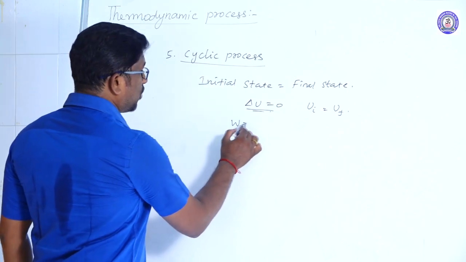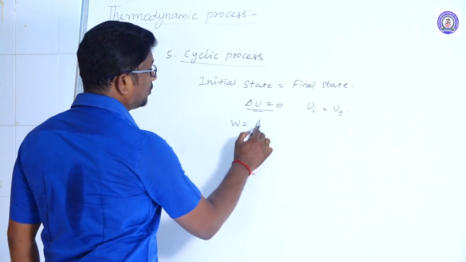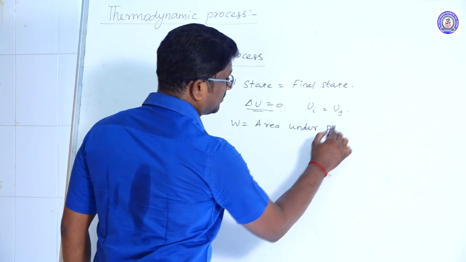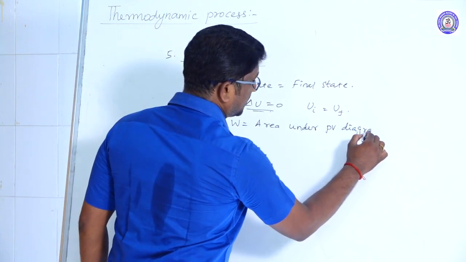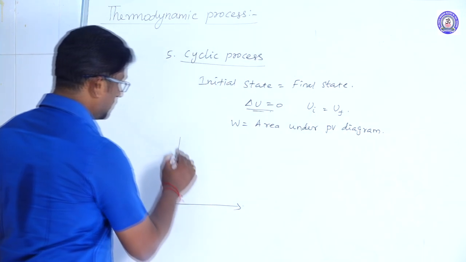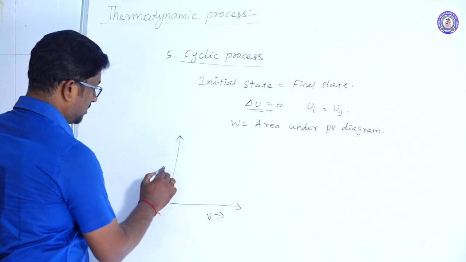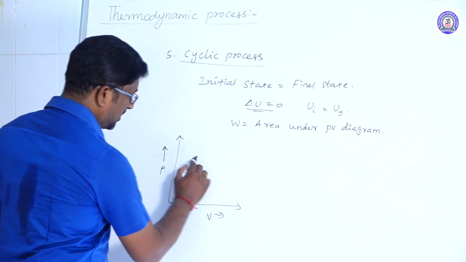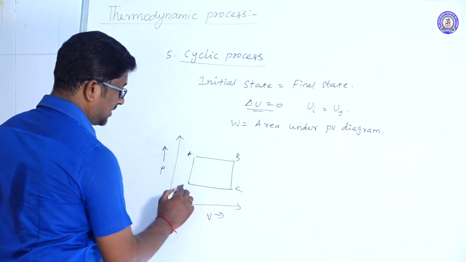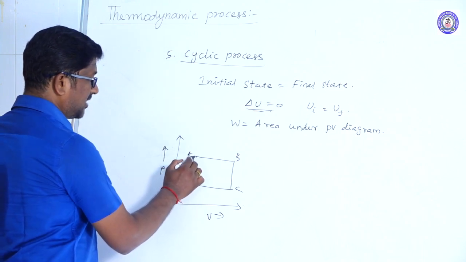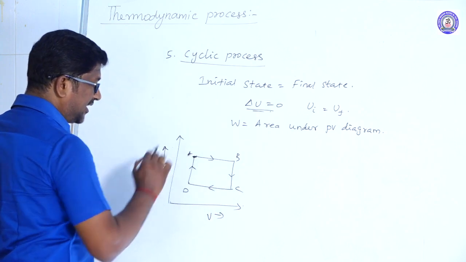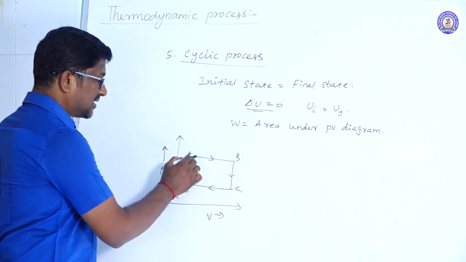Next, the work done during the cyclic process is equal to the area under the PV diagram. For a cyclic process, the PV diagram, for example, is like this: A, B, C, D. The process starts from A, and A to B, then B to C, C to D, and D to A. So the initial state and the final state are the same.